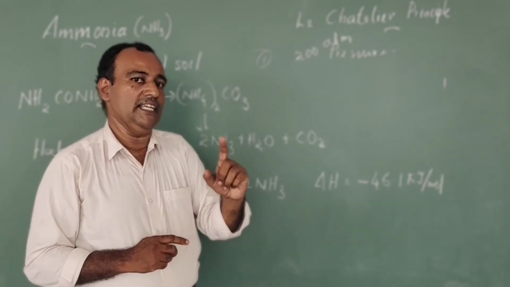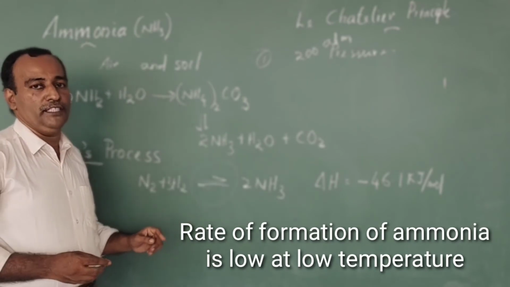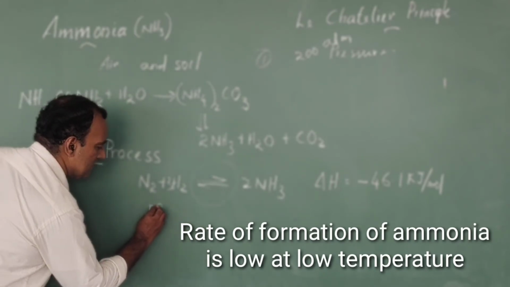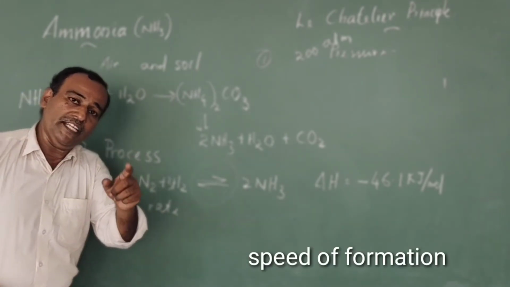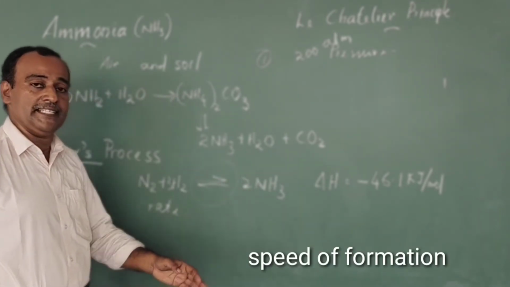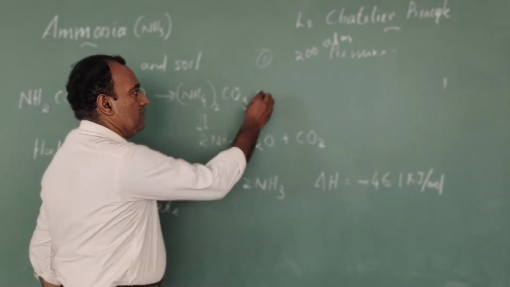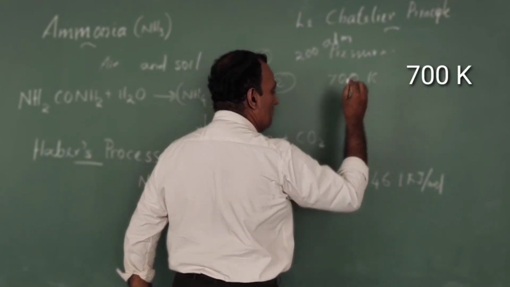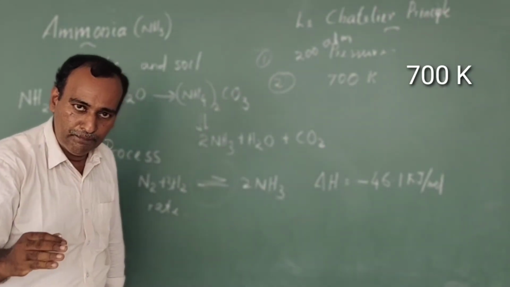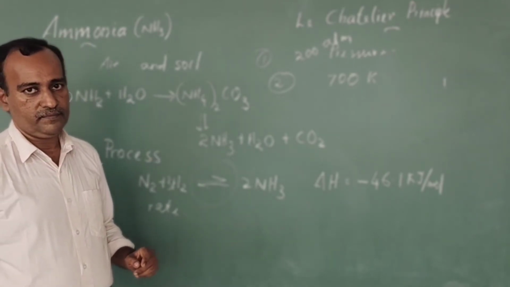But even then, the rate of formation of ammonia, meaning the speed of formation of ammonia, is very low at low temperature. Therefore, in the Haber process, around 700 Kelvin temperature is applied and maintained throughout the process.